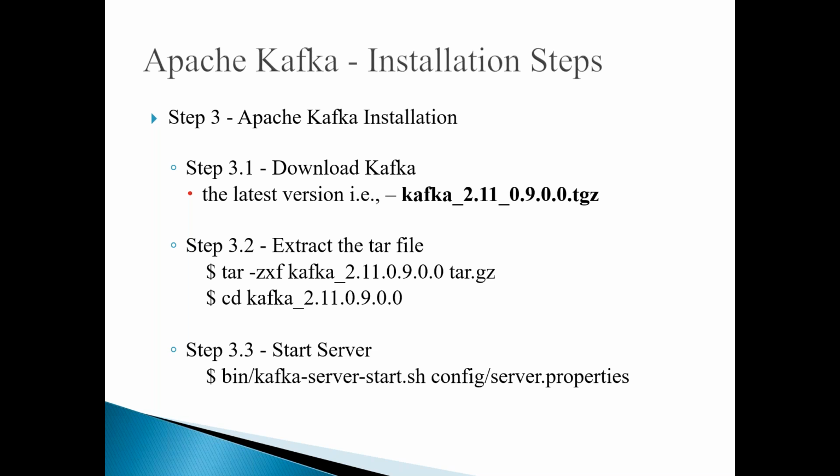Then once you enter into the Kafka folder, again in the Kafka folder, you have a bin directory. There you can see kafka-server-start.sh. So you can run this command kafka-server-start.sh, and you have to specify the configuration. In the config folder, you have a property file, and it is going to use that server.properties file. You can give the values in this property file. So while starting the server, it will use the values given in this property file.